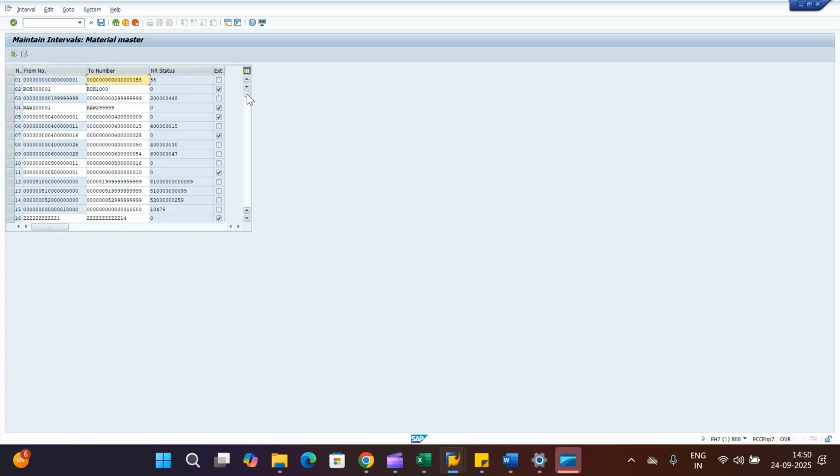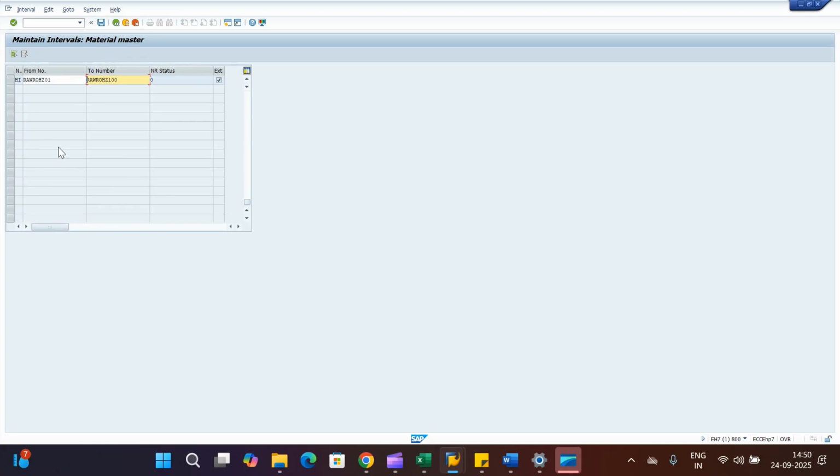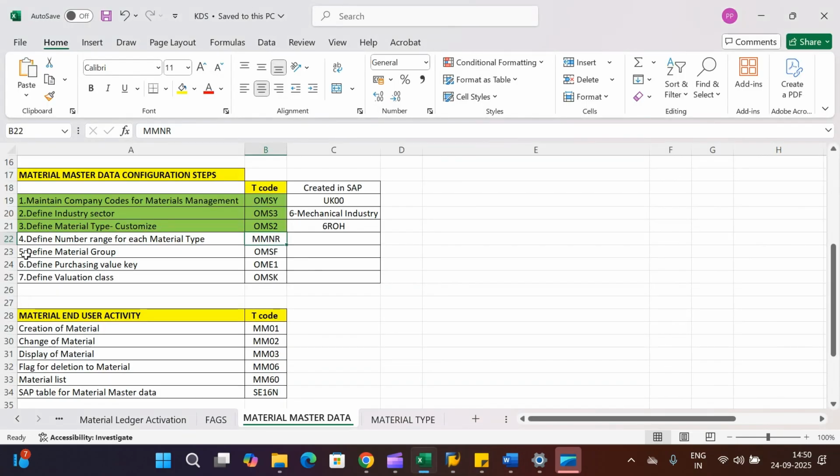And if you go back to the number range intervals, here also you can see our newly created number ranges, internal as well as external. So this way we can assign our number ranges as per requirement to our material type, so that the material we create will get an automatic number from the internal number assignment, or if you are willing to enter it manually, you can do that from the external number range as well. Okay, so thank you. In this lecture we have completed the Define Number Range for Each Material Type step. Next one will